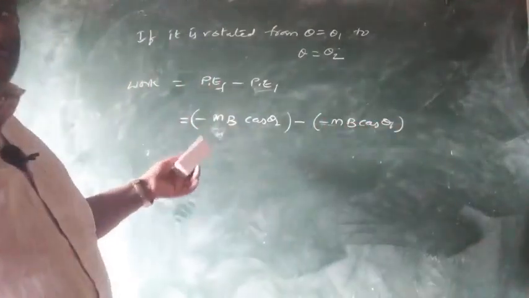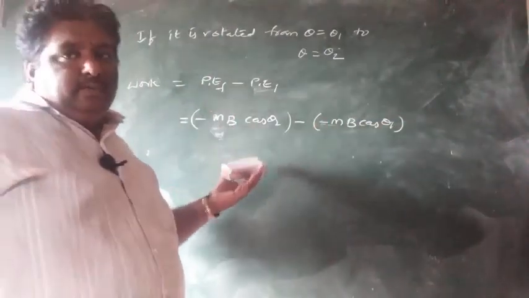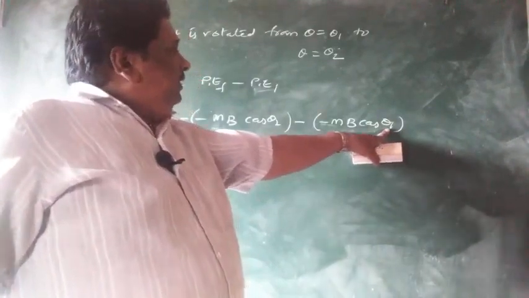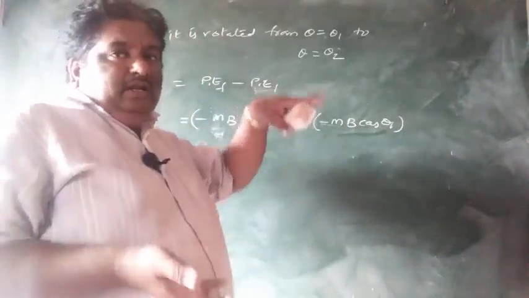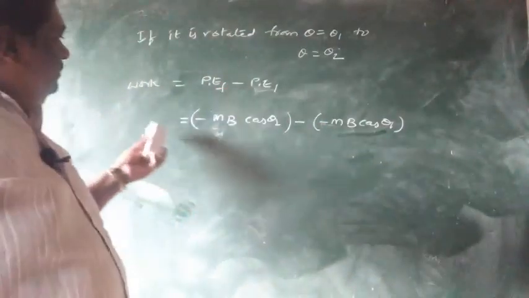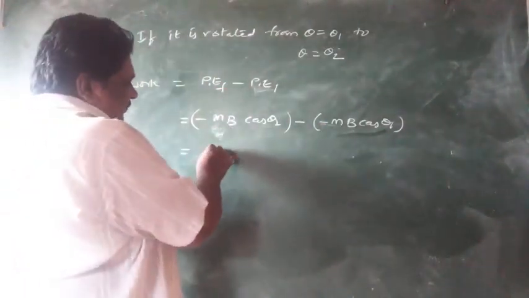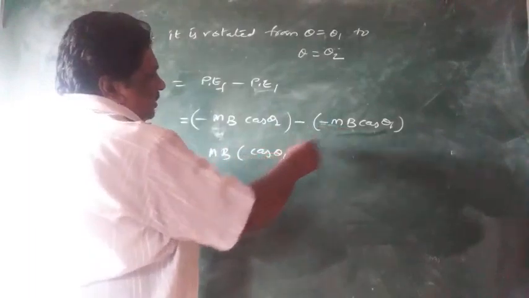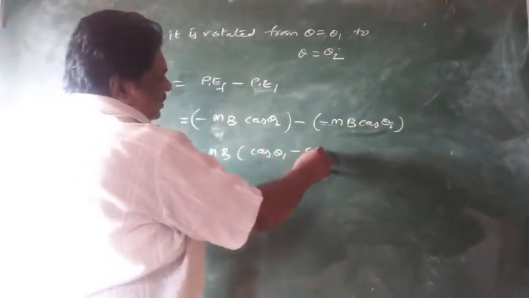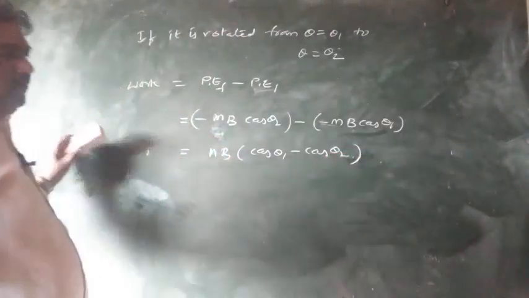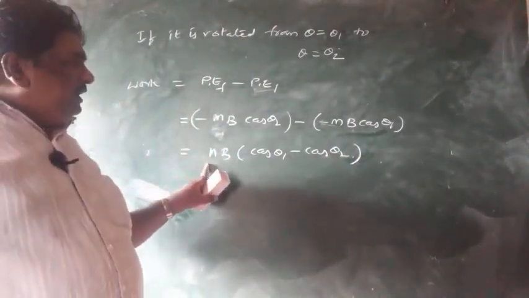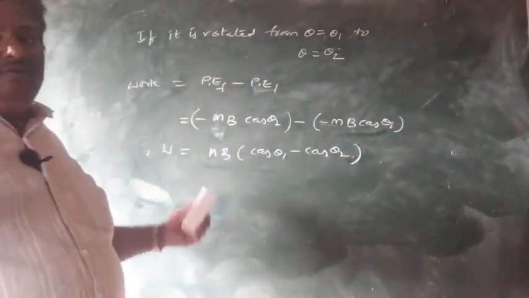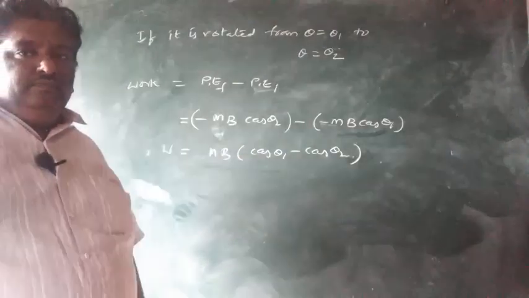Just as we have studied now, initially at theta 1 the potential energy formula is minus mB cos theta. Suppose theta 1 is initial, theta 2 is final. We rotate from theta 1 angle to theta 2 angle. What is the work done? Work done is equal to mB, cos theta 1 minus cos theta 2. So when a bar magnet is rotated from theta 1 angle to theta 2 angle, work done is equal to mB cos theta 1 minus mB cos theta 2. Okay.